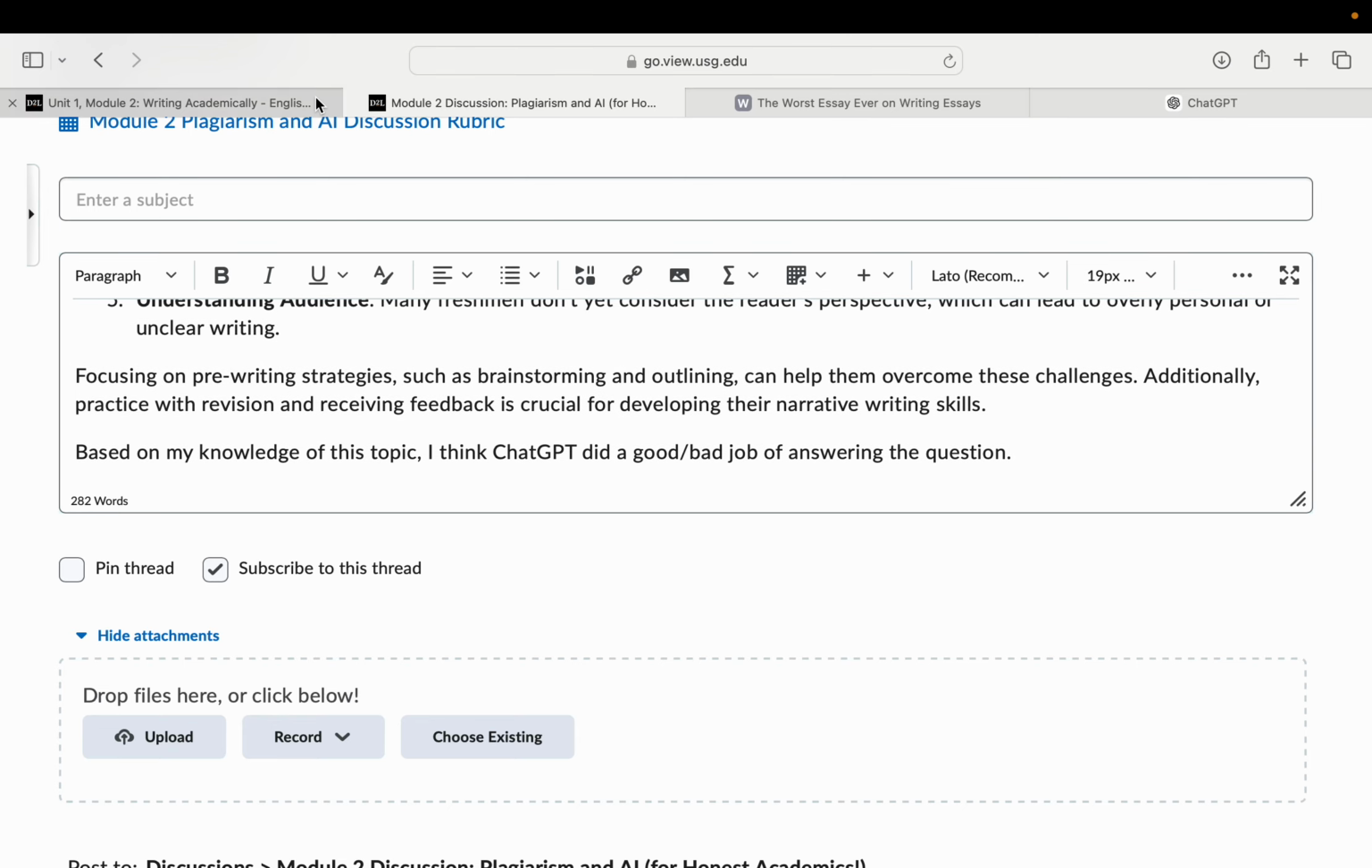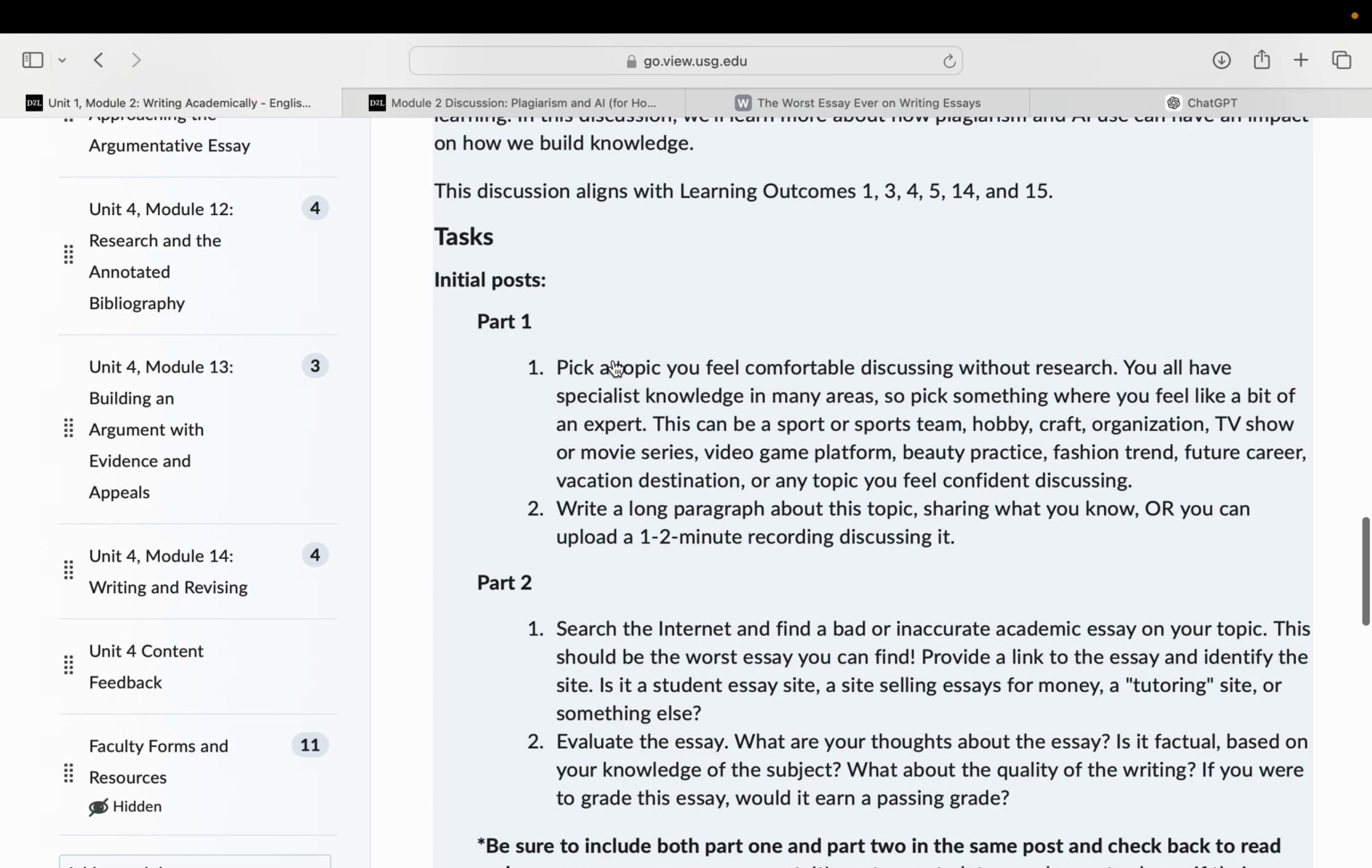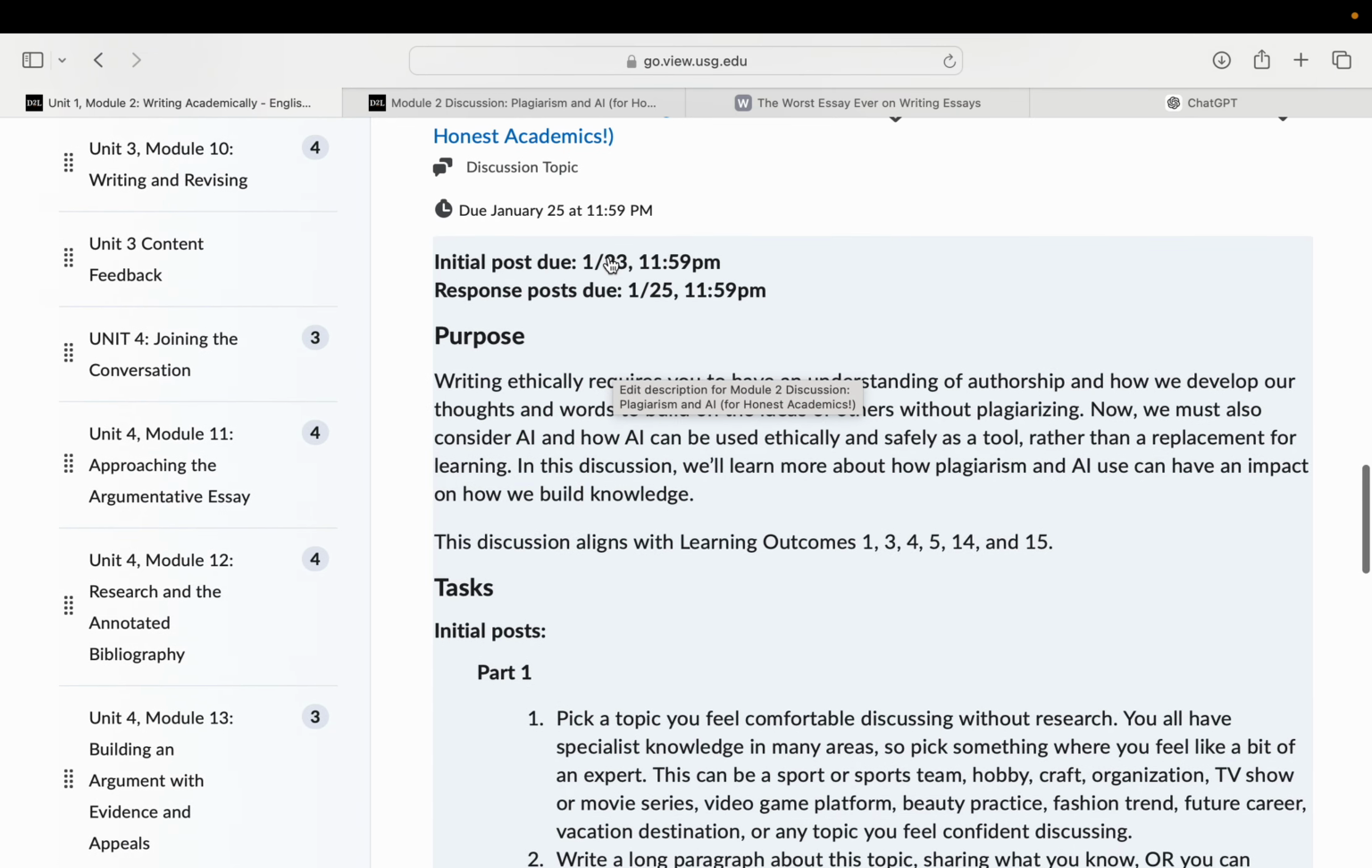So that's a lot of stuff, but you do have some time to complete it. The initial post is due on Thursday. The response posts are due on Saturday. So remember, 1 initial post, 2 response posts. If you have questions about the assignment, just reach out to me and I'll do whatever I can to answer those